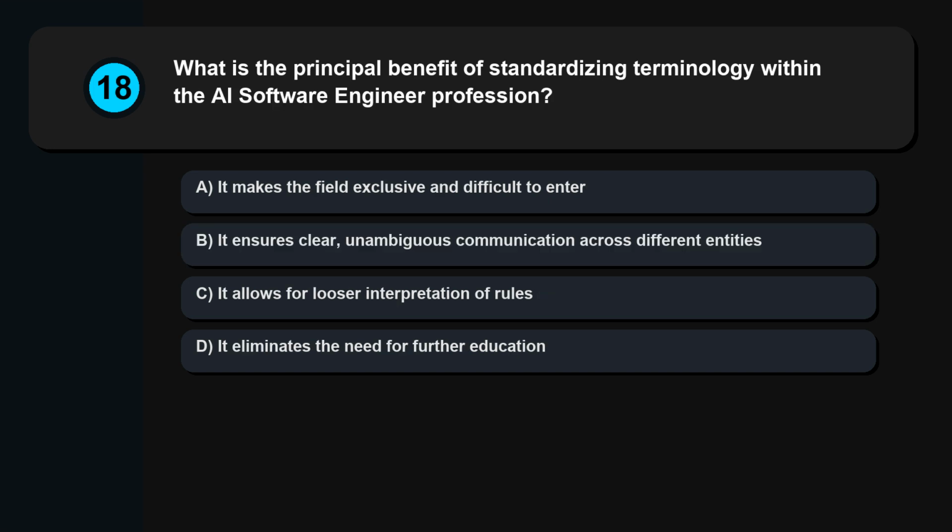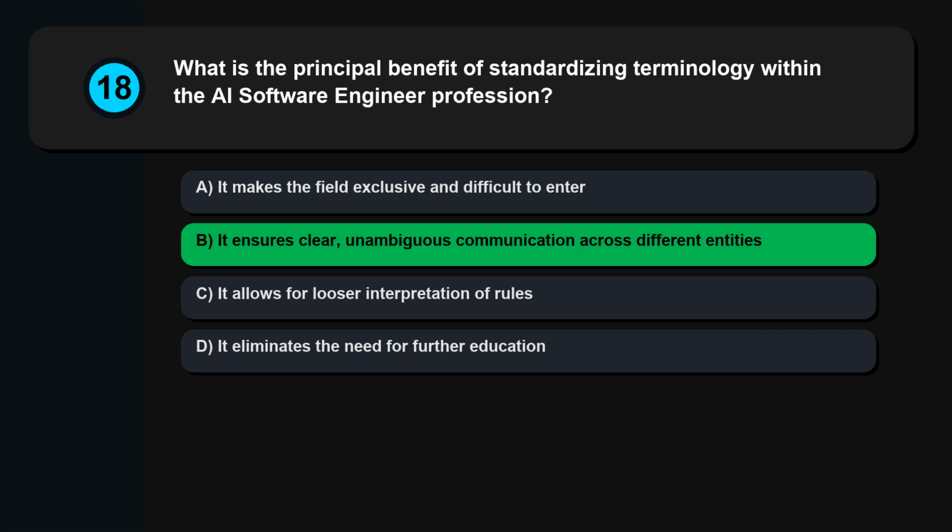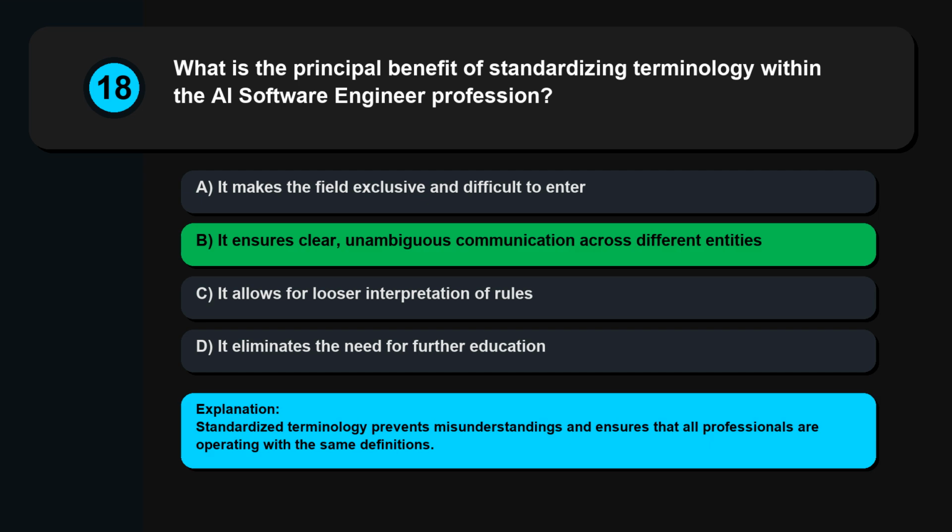Question 18. What is the principal benefit of standardizing terminology within the AI software engineer profession? It makes the field exclusive and difficult to enter. It ensures clear, unambiguous communication across different entities. It allows for looser interpretation of rules. It eliminates the need for further education. Standardized terminology prevents misunderstandings and ensures that all professionals are operating with the same definitions.